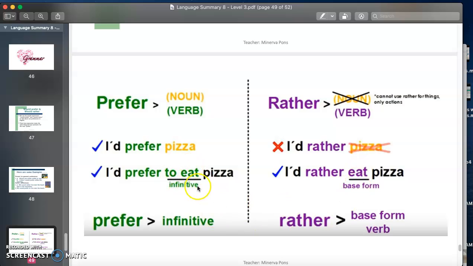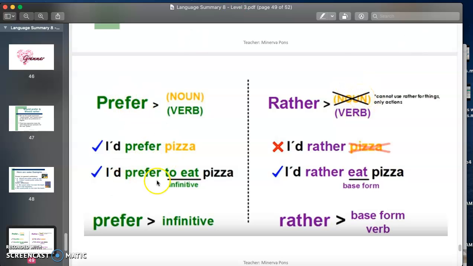which brings us to our second difference. For prefer, we can only use the verb in infinitive, to eat. And for rather, we can only use the base form of the verb, eat. So here are our two differences. Prefer is used with nouns and verbs, and rather is used with verbs, not with nouns.